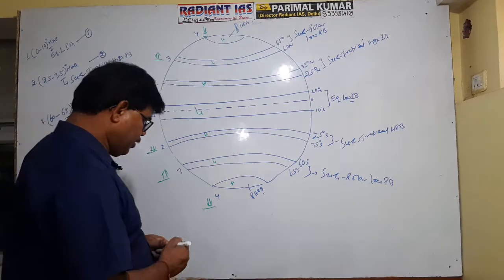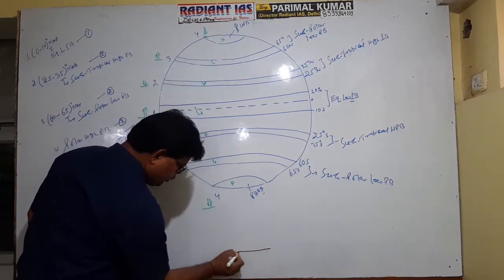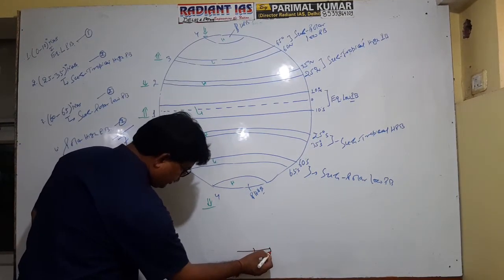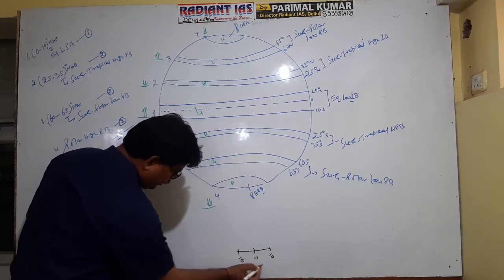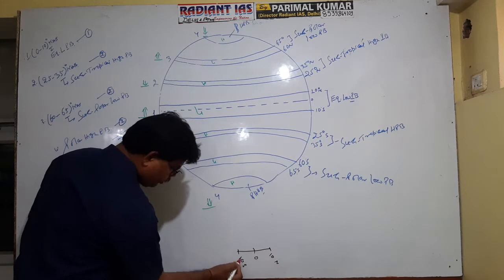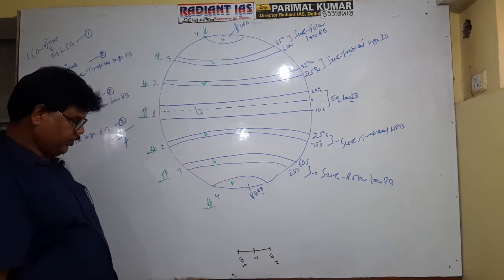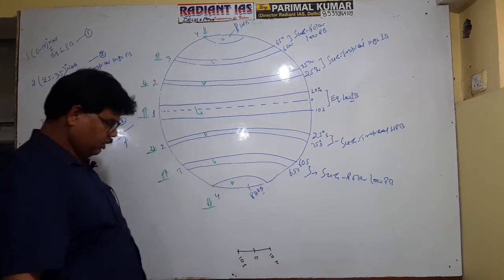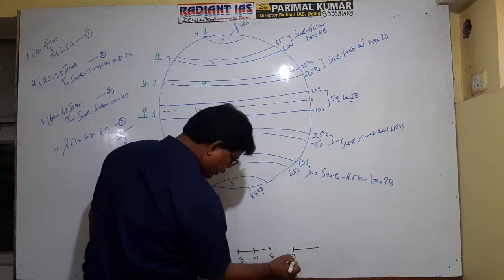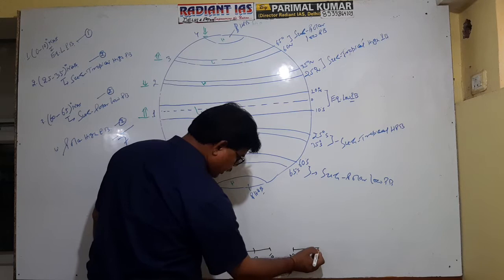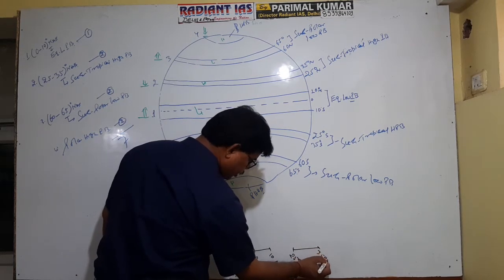Actually, suppose this is 0 degree, this is 10 degree north, 10 degree south. Certainly it is the equatorial low pressure belt. Then this is 25 degree north, and 35 degree north.